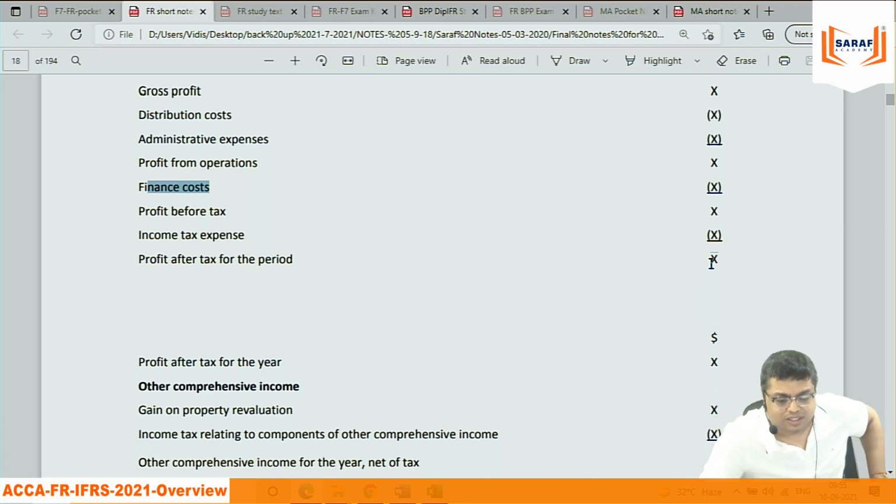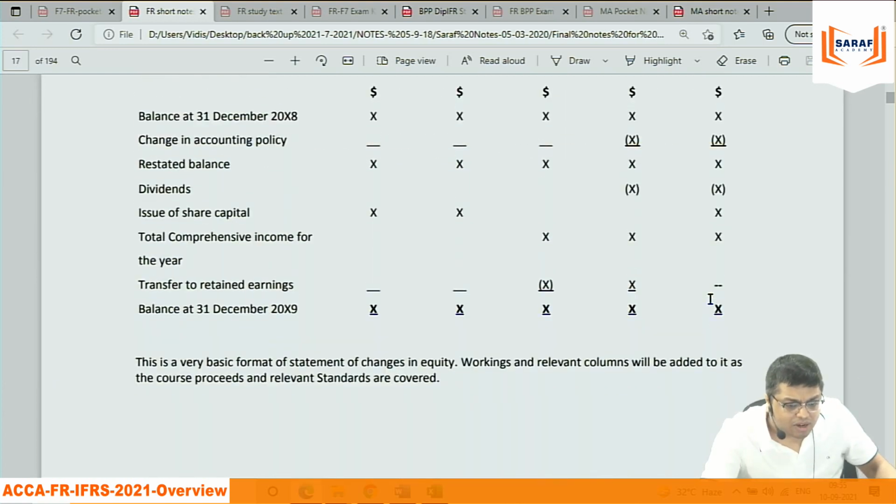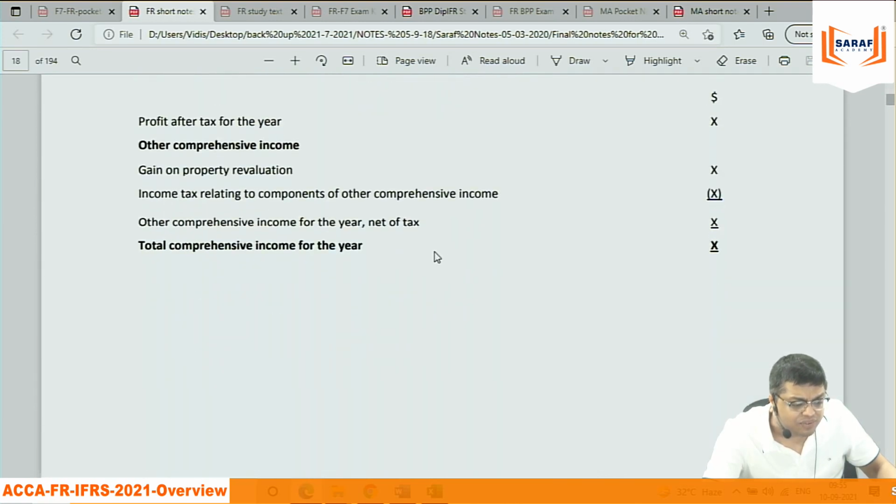There are certain cases where they can be said to be equity. But practically, forget about whatever is written anywhere. Out of 100, 99.99999% it will be a non-current liability, always. So when it is a non-current liability, the preference dividend is already deducted as a finance cost.